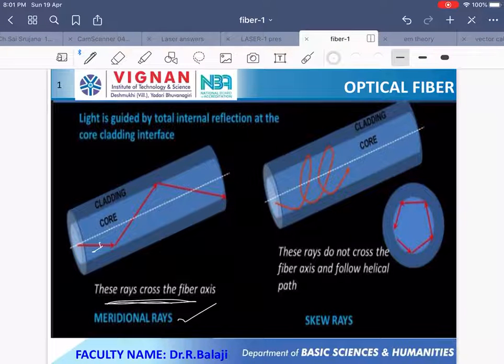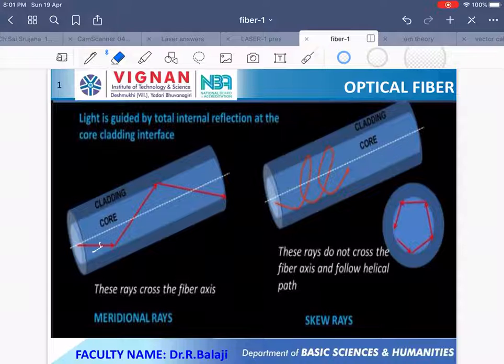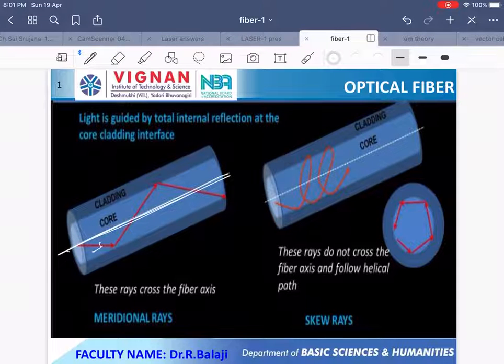Here we discuss two types of rays. One is the meridional ray and the other is the skew ray. Suppose when you observe this optical fiber, this is the axis. After total internal reflection, the rays which cross the fiber axis are called meridional rays.